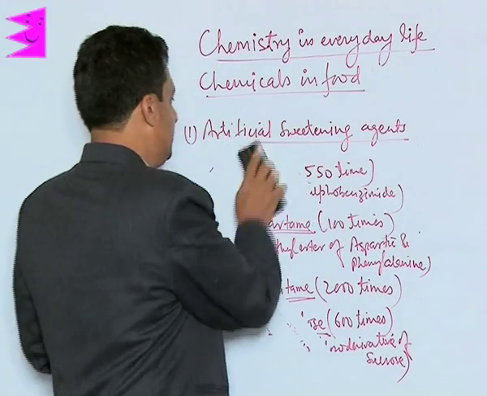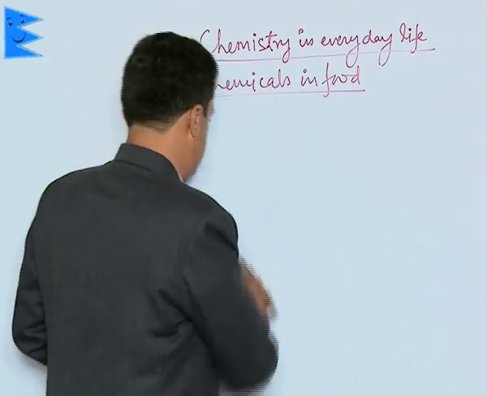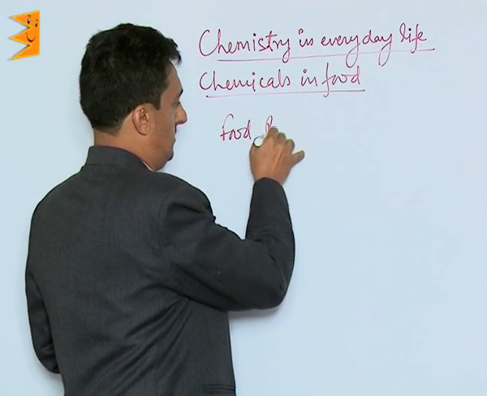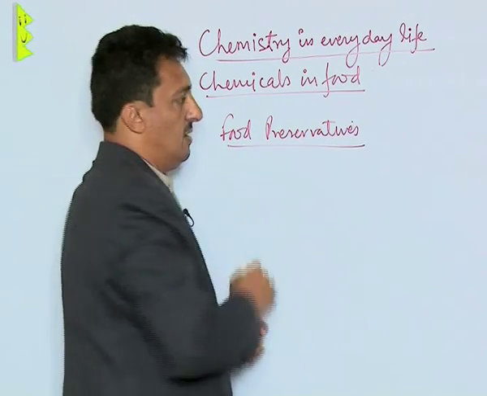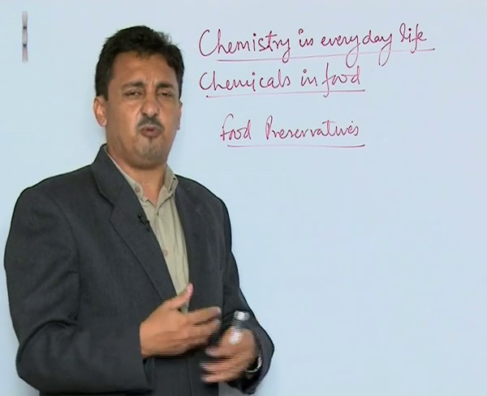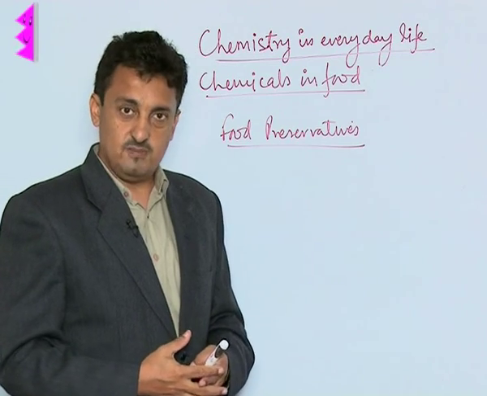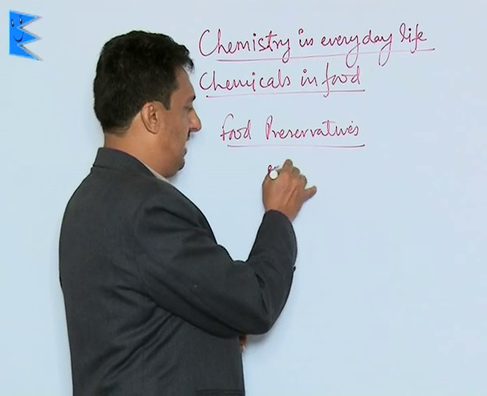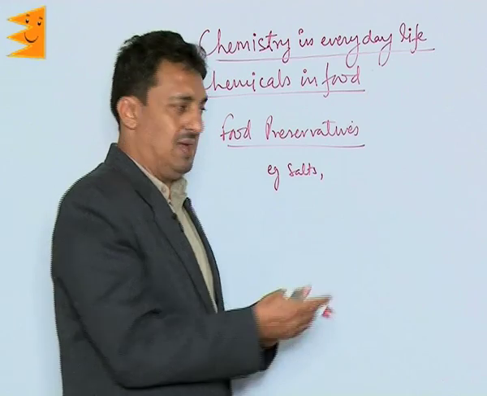Then we have the second category, which are called food preservatives. Food preservatives are those chemical substances which prevent the food from getting spoiled due to microbial action or microbial growth. What commonly used food preservatives we use in our day-to-day life is salt, your normal common salt, which we use in our pickles, jams and jellies.